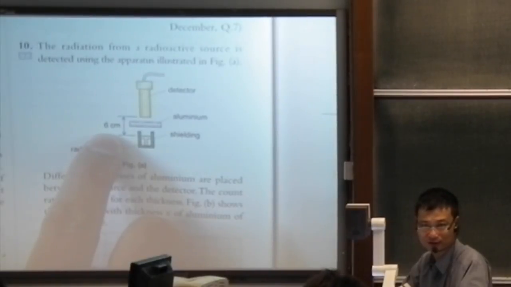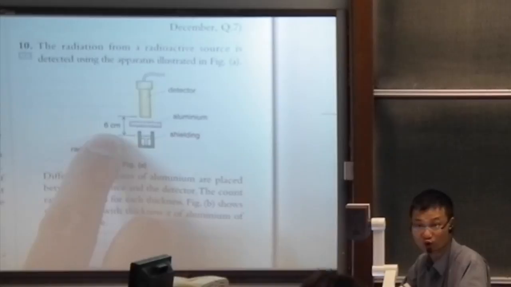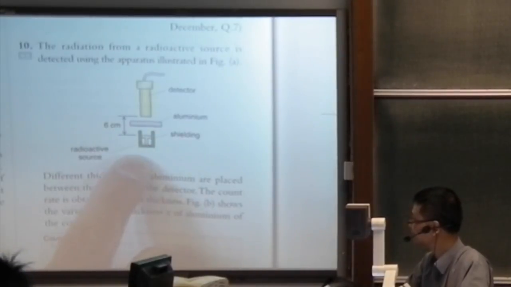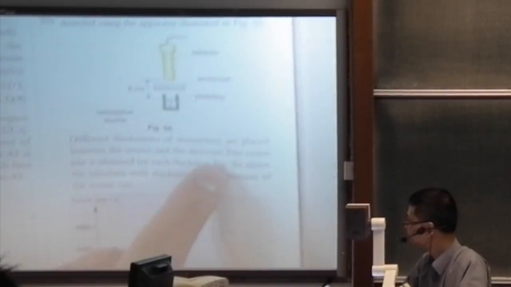Anything related? Yes. 6 cm is too far away for alpha particles. So it definitely eliminates any influence of alpha particles. No alpha particle will be able to reach the detector. Yeah. So the distance is 6 cm.